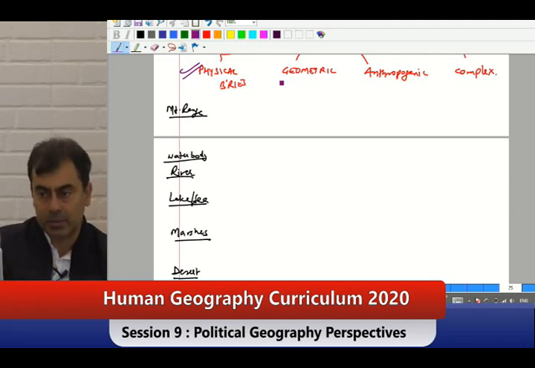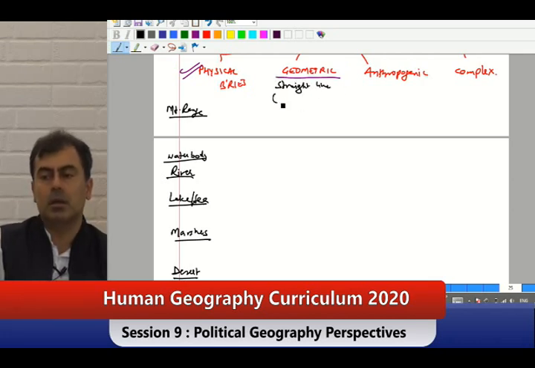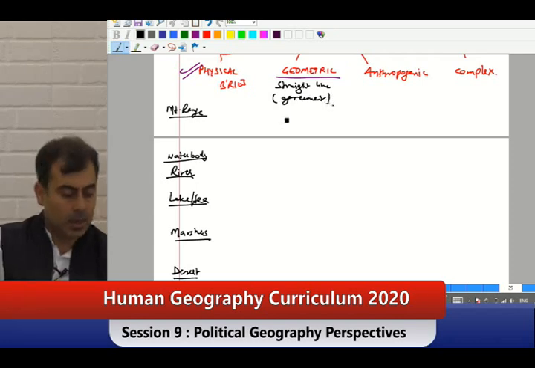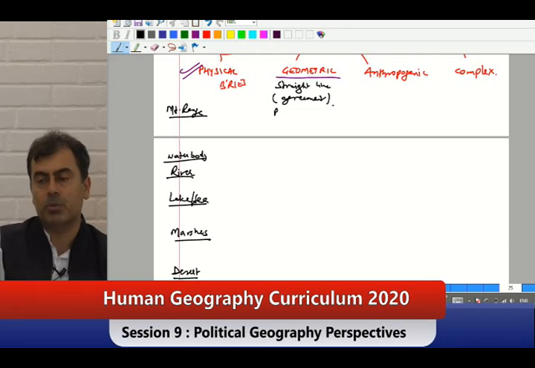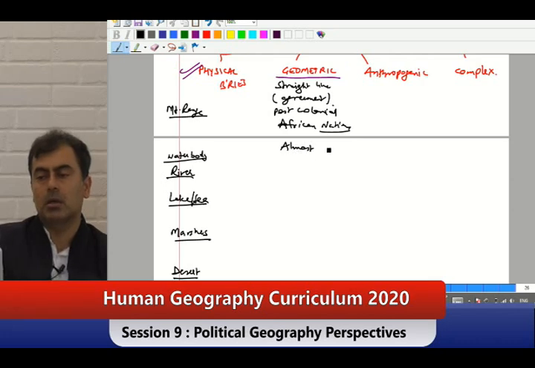Now is the geometric boundary. How is a geometric boundary there? A geometric boundary is a straight line boundary, maybe because of some agreement, and a very big example is post-colonial African nations, with almost straight line boundaries.